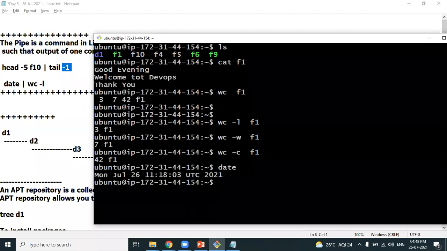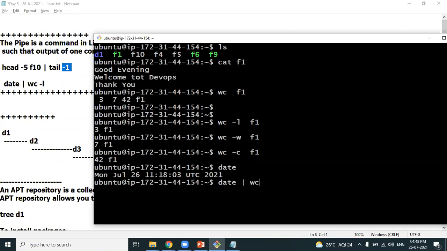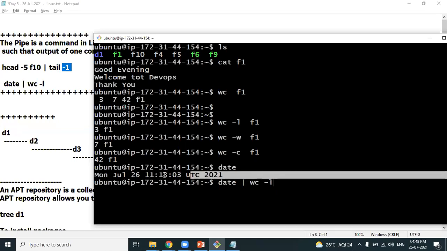Will print you the current date. Okay. Look at the result of this date pipe word count hyphen L. Date is one command, word count is one command. First, what will be executed? Date will be executed. This is the result. And then the second command will be executed. The second command, word count hyphen L, will show you the number of lines in this particular result.